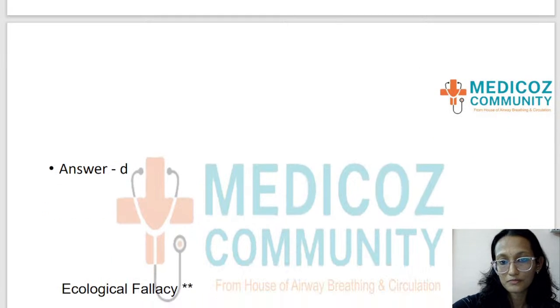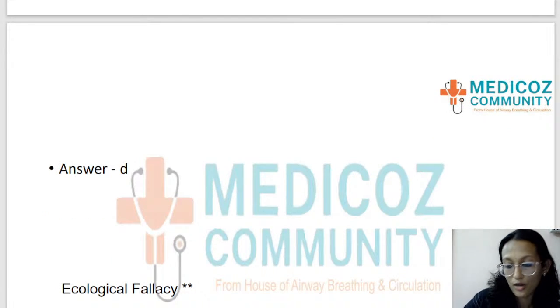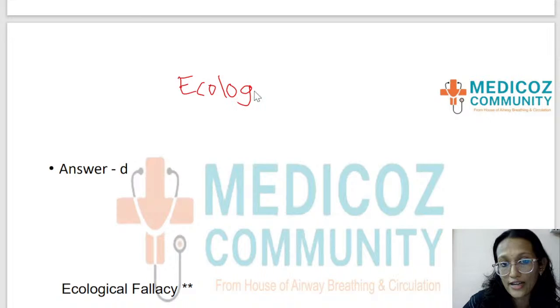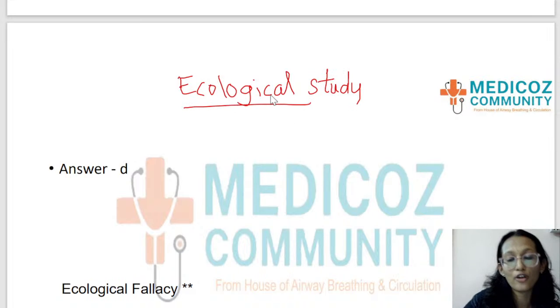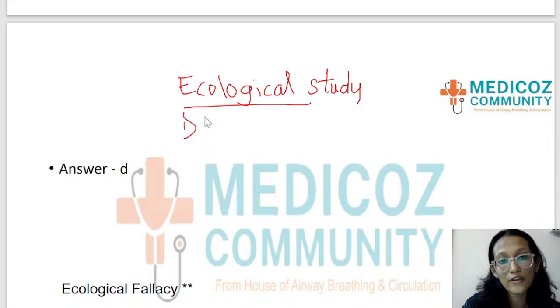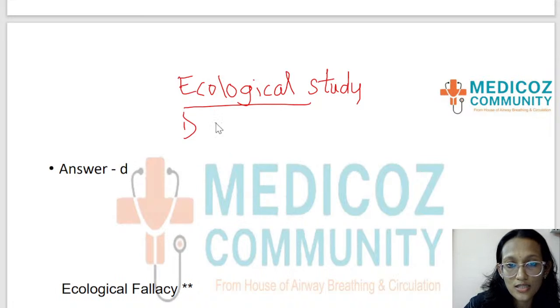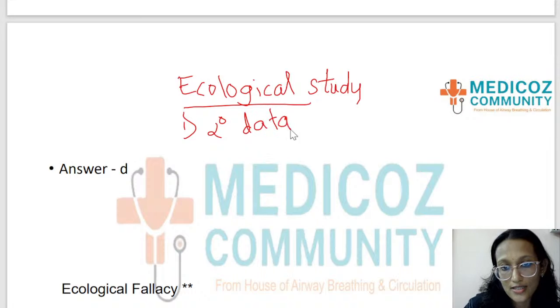I want to say a little more about ecological studies. A few points about ecological studies. If there are people who are taking notes, please make sure that you write down these points, because this is something that keeps coming for your NEET PG exam. The first point is what we have already discussed, that secondary data is used in ecological studies.